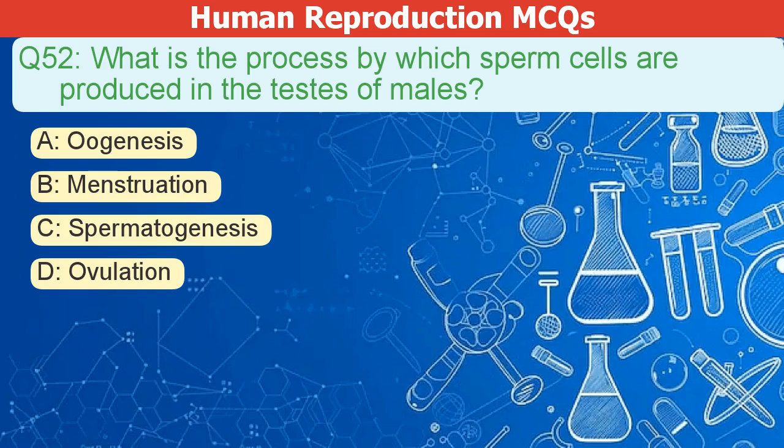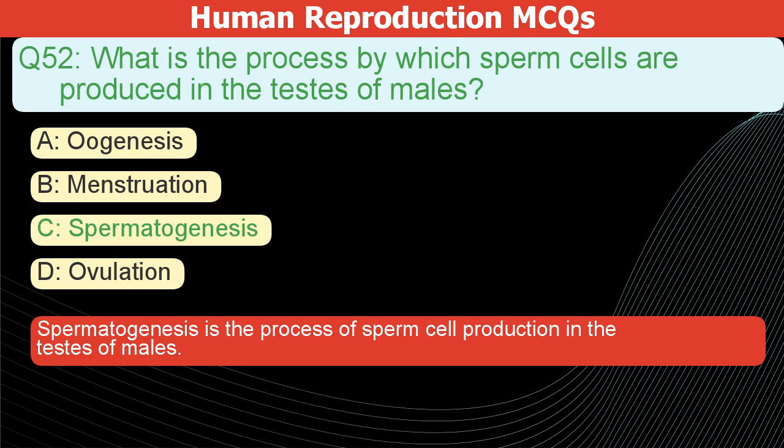What is the process by which sperm cells are produced in the testes of males? A. Oogenesis. B. Menstruation. C. Spermatogenesis. D. Ovulation. The correct answer is C. Spermatogenesis is the process of sperm cell production in the testes of males.